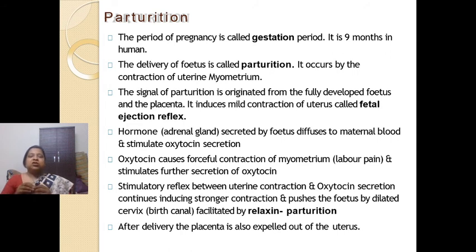These contractions initiate the release of oxytocin. Oxytocin causes forceful contractions, which cause the labor pain and stimulate further secretion of oxytocin, which further increases the contractions till the cervix is dilated and the fetus is ejected out of the uterus. After the fetus is delivered, the placenta is also expelled out of the uterus.